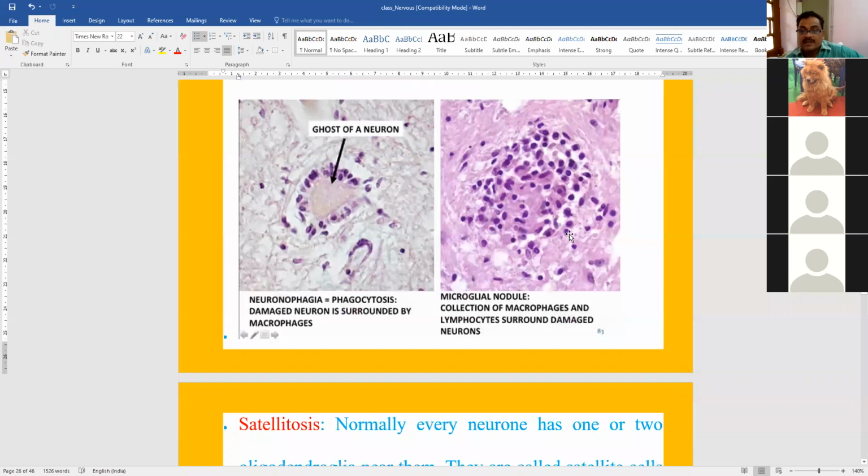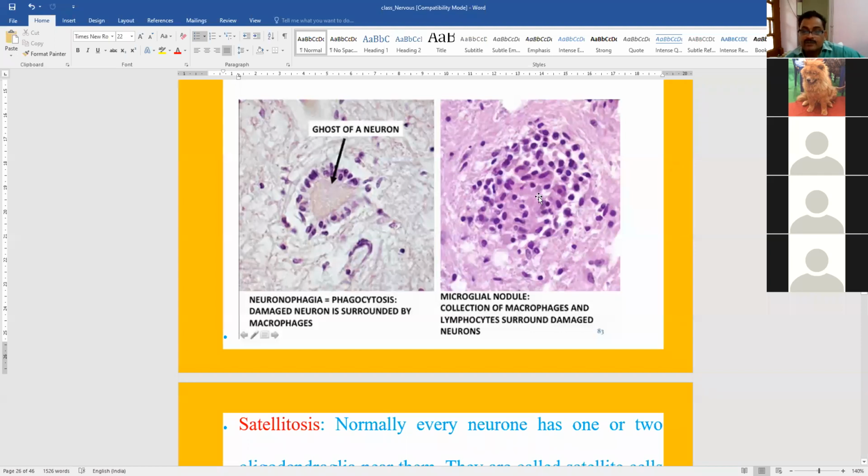Okay. In this condition, there is huge accumulation of macrophages and lymphocytes around a damaged neuron. You can see this round nucleus is the lymphocyte and this elliptical nucleus is the microglia. So almost it appears as a nodule due to huge accumulation of these cells in part of the brain. You can see the focal formation of nodular appearance, nodule-like appearance. It is huge accumulation of